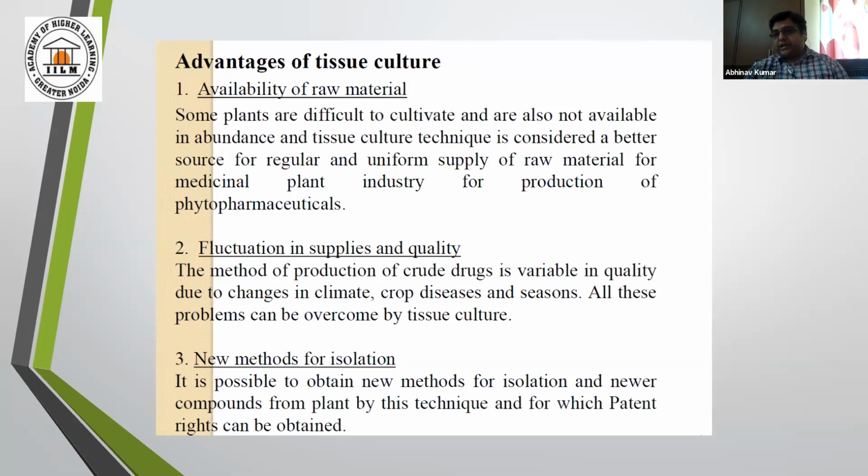I am giving you an example of guggul. This guggul is a plant which is grown in a specific environment and for a specific time period. And this guggul is widely used in all the plant industries, either Dabur or Patanjali. So plant tissue culture gives them a domain for the continuous supply of this raw material.